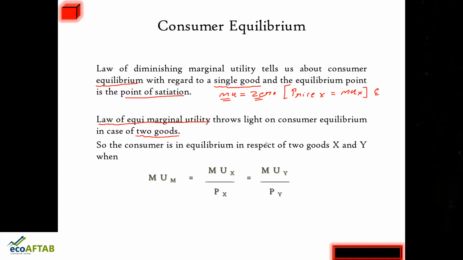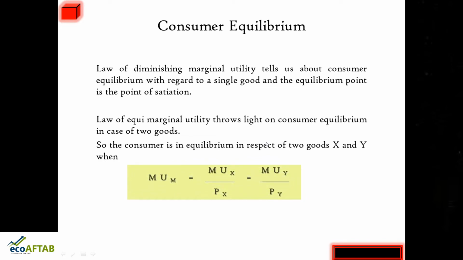So this is the main crux of the law of equimarginal utility, and that is, the ratio of marginal utility and price of different goods should be equal to each other and should be equal to the marginal utility of money expenditure. Now we will be applying this particular formula to see consumer equilibrium. Let us move ahead and see what it is and how to derive it.